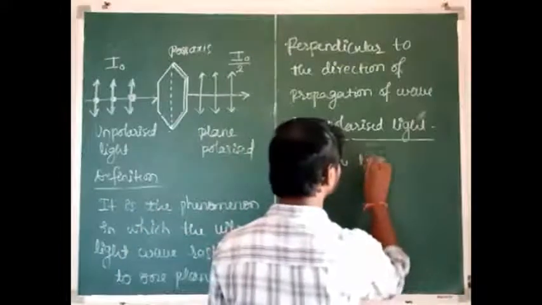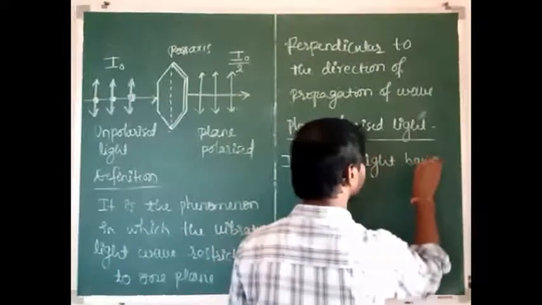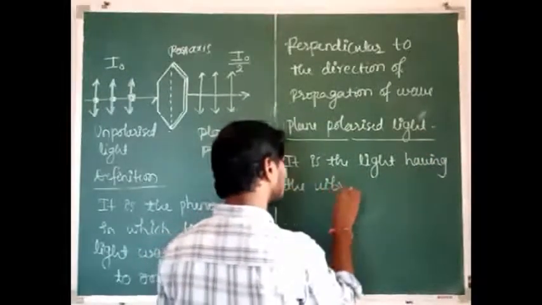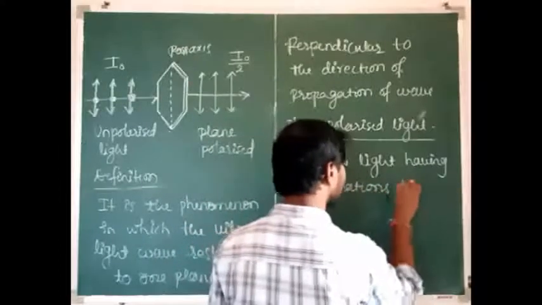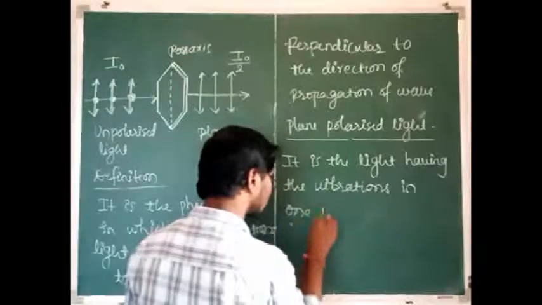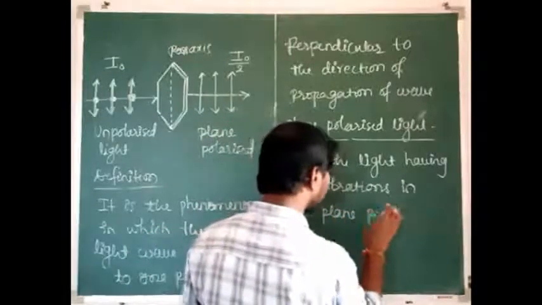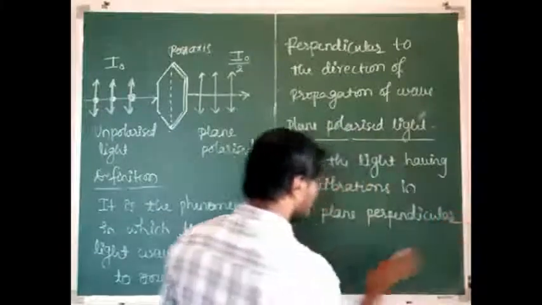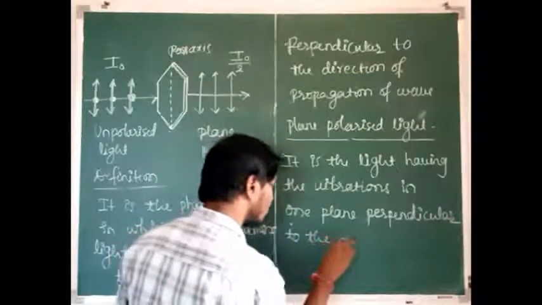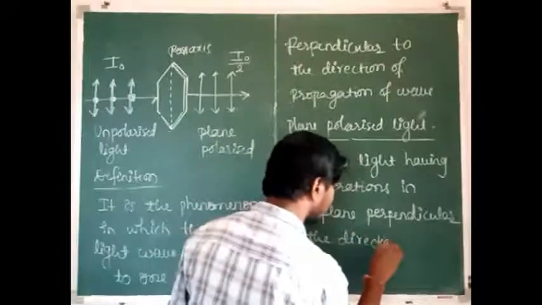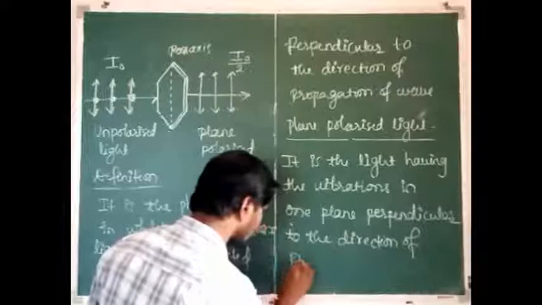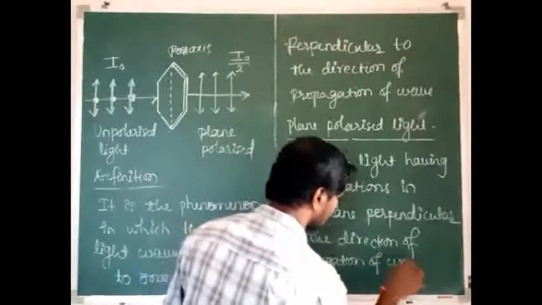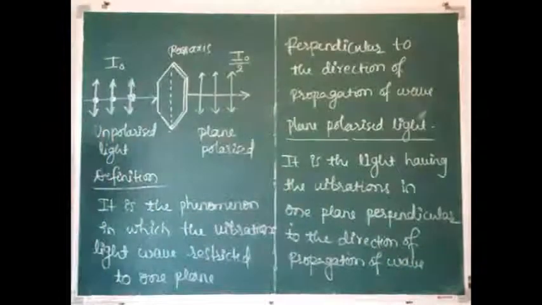It is the light wave having the vibrations in one plane perpendicular to the direction of propagation of the wave. So this is called plane polarized light.